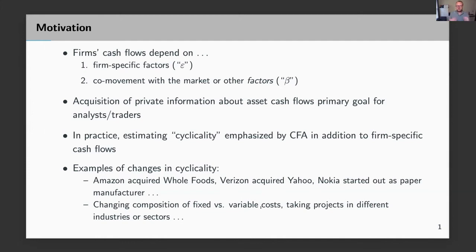Now you might say those are very rare events, that they don't happen on a day-to-day basis. However, there are other motivating examples I could give you, like speculating on operating leverage, like the mix of fixed versus variable cost, which is also beta speculation. And if you acquire information about the fact that a company might take projects in a different industry, that would also be an example of a decision that would shift the beta of a company. So the conclusion from this slide that I want to convey is that learning about betas is a relevant feature of real financial markets, and therefore it's an important question to study.